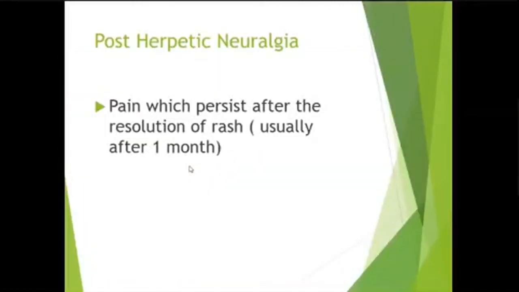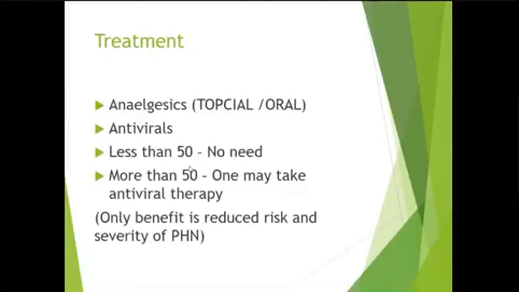Post-herpetic neuralgia is a very common and important complication because neuralgia is very disturbing and may persist for some months. Usually it persists for 1 month, but sometimes it may persist for 6 months or a year or many years.